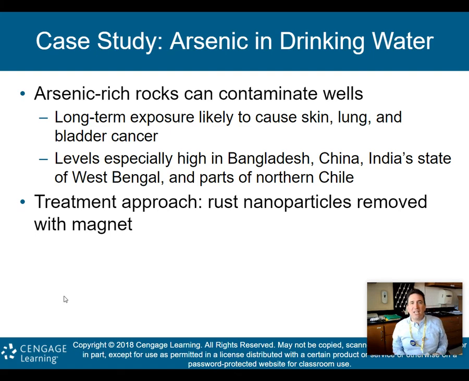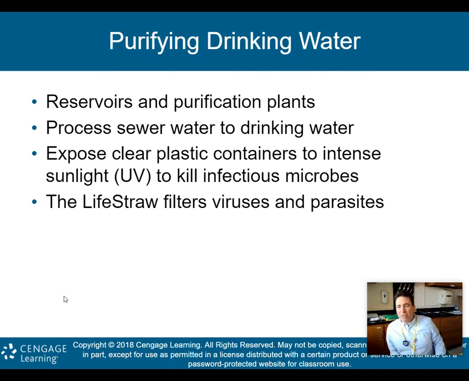There's a case study in here about arsenic in drinking water. Arsenic-rich rocks can contaminate wells. Arsenic produces long-term exposure that could cause skin, lung, and bladder cancer. Levels are especially high in Bangladesh, China, India's state of West Bengal, and parts of northern Chile. Treatment approach: rust nanoparticles removed with a magnet, believe it or not, can get some of this arsenic out of drinking water.